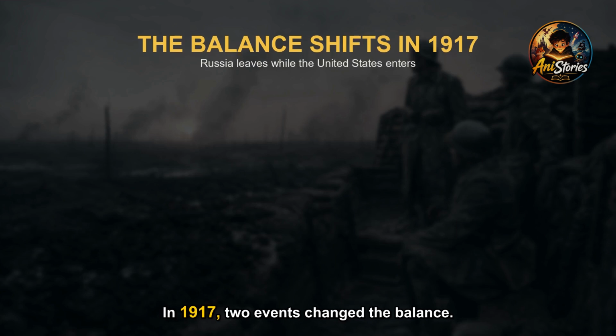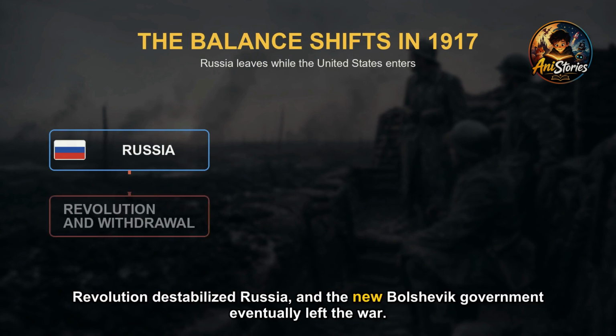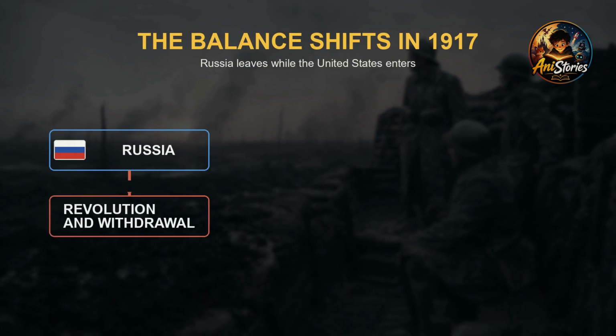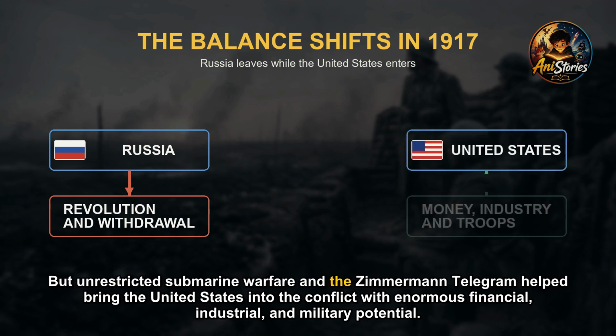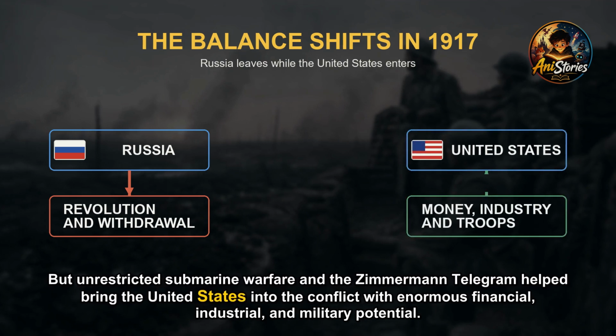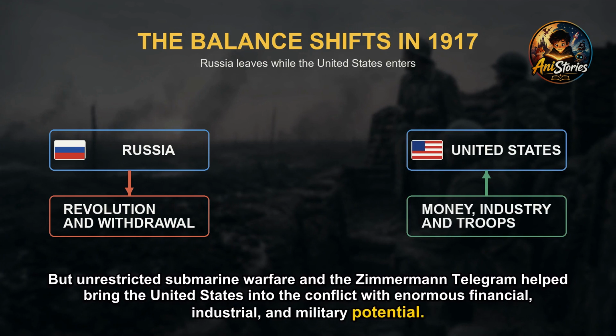In 1917, two events changed the balance. Revolution destabilized Russia, and the new Bolshevik government eventually left the war. Germany could move forces west, but unrestricted submarine warfare and the Zimmermann telegram helped bring the United States into the conflict with enormous financial, industrial, and military potential.